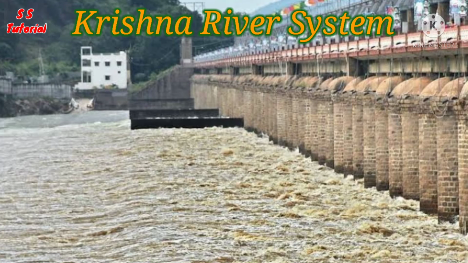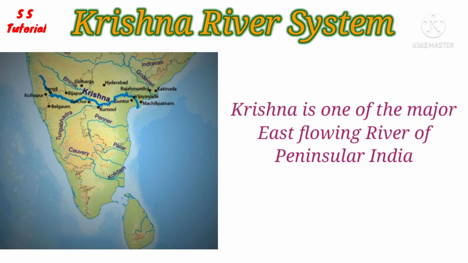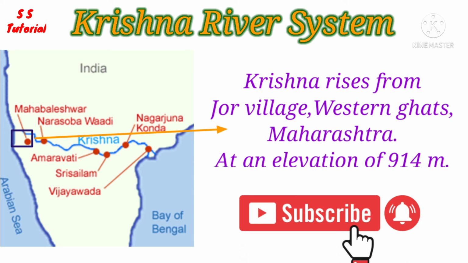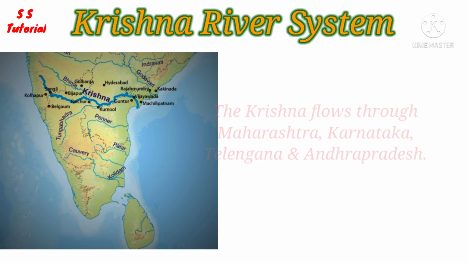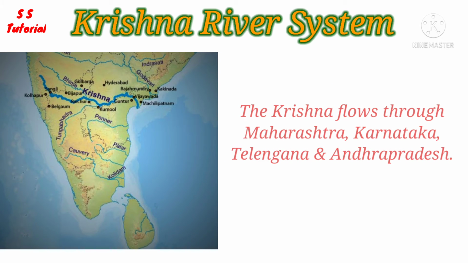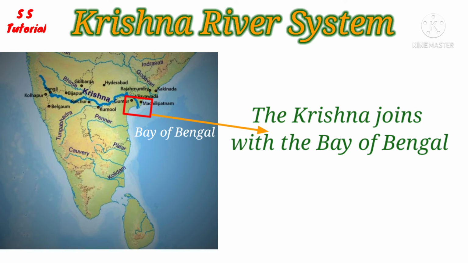Let's know about the Krishna river system. The Krishna is also one of the major east flowing rivers in peninsular India. The Krishna rises from the Western Ghats near Jor village just north of Mahabaleshwar of Satara district in Maharashtra at a height of 914 meters above the mean sea level. The river flows through Maharashtra, Karnataka, Telangana and Andhra Pradesh and finally discharges itself into the Bay of Bengal at Krishna district of Andhra Pradesh.